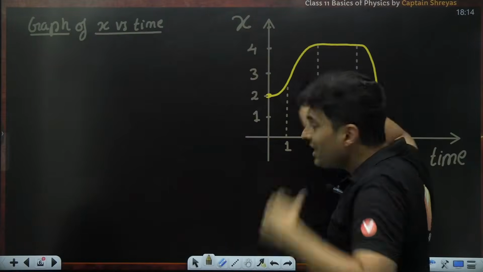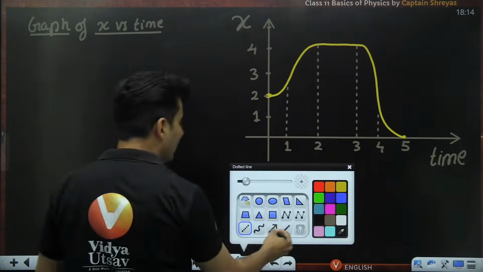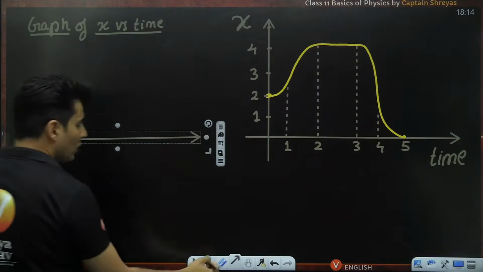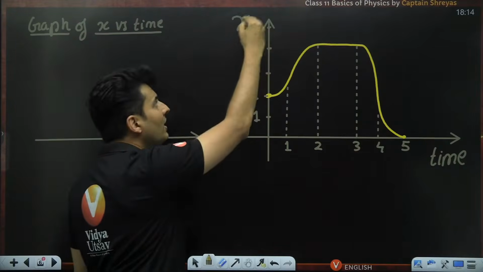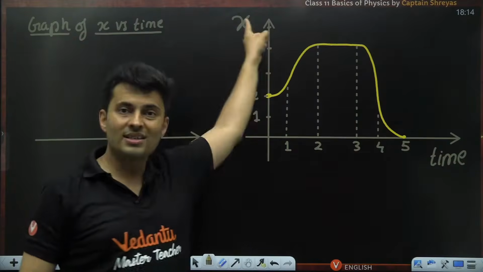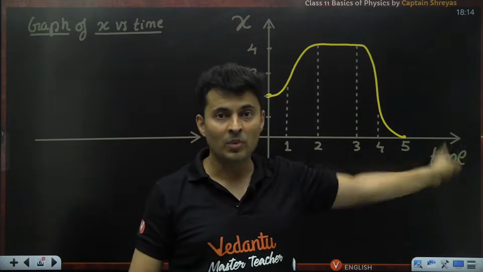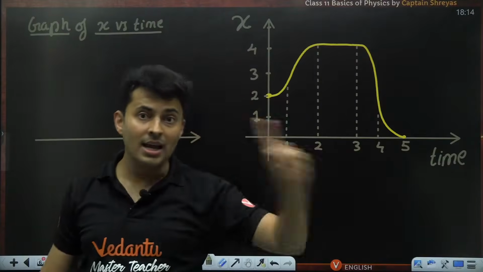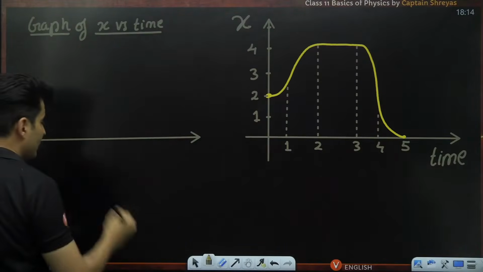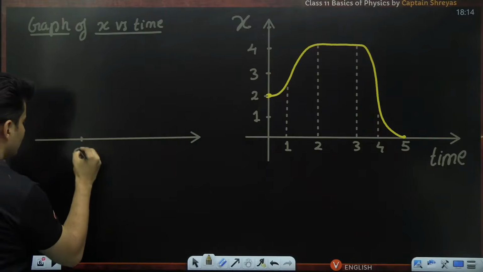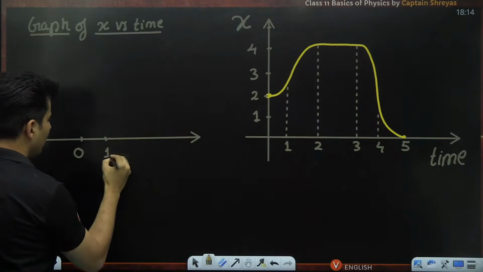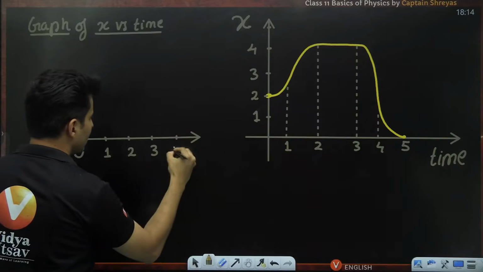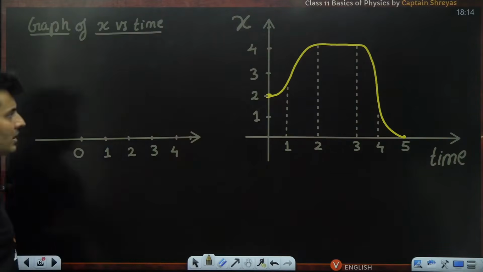So, can you think what that person must be doing in this particular process? He was definitely only going in the x direction, because this is x coordinate versus time. So only his x coordinate was changing. He was moving along the x axis. So I will show the x axis over here. Let's say this is the origin. Let's say this is 1 unit, 2 units, 3 units, 4 units, 5 units.